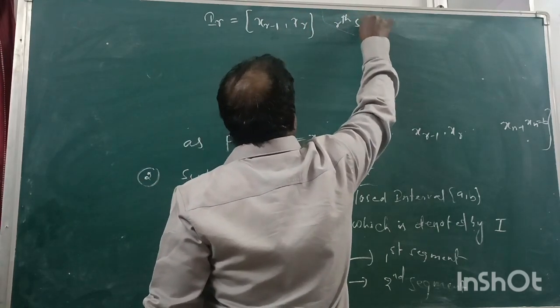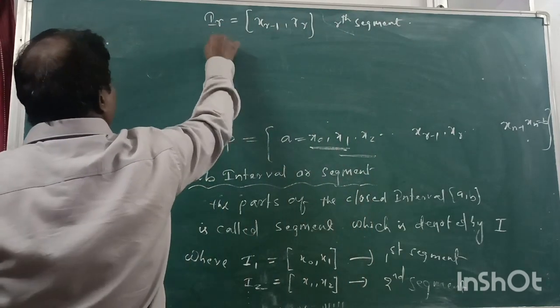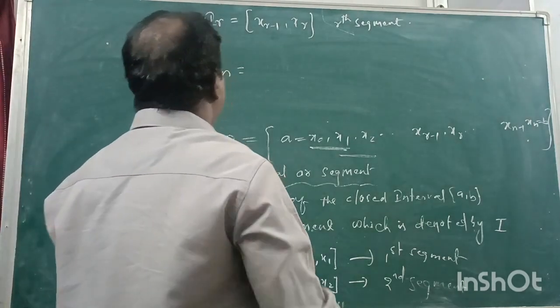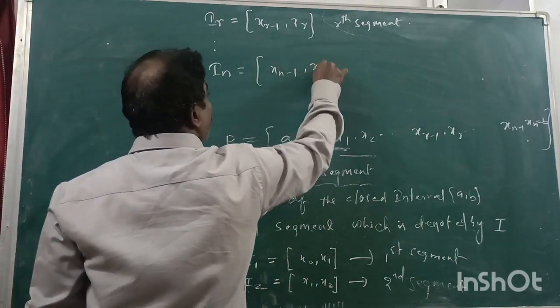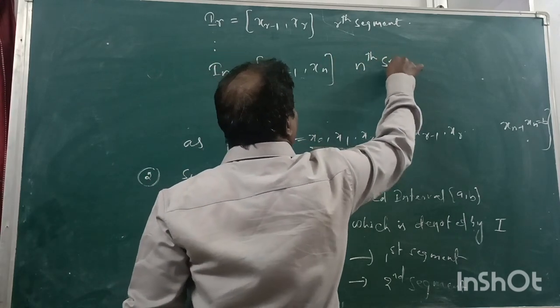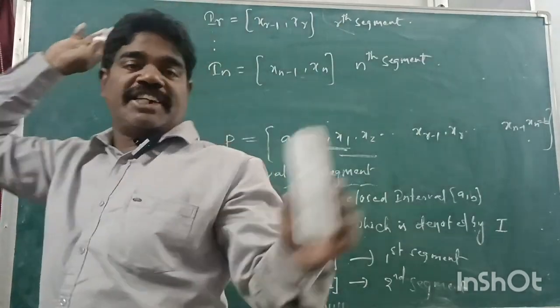And dot dot dot, the last segment In. In is nothing but x(n-1) to xn. It is the nth segment. Have you understood?